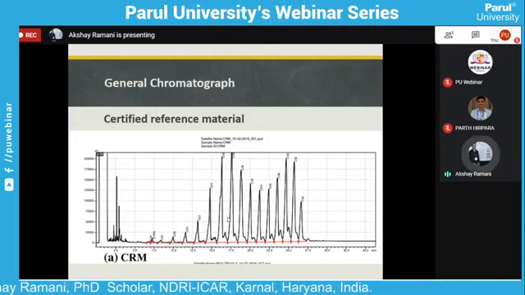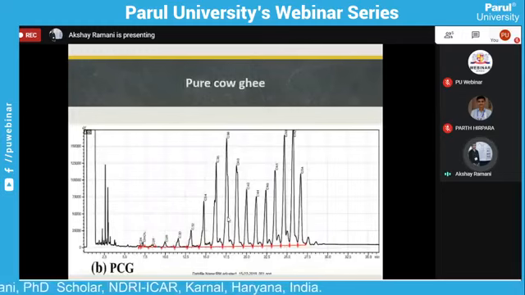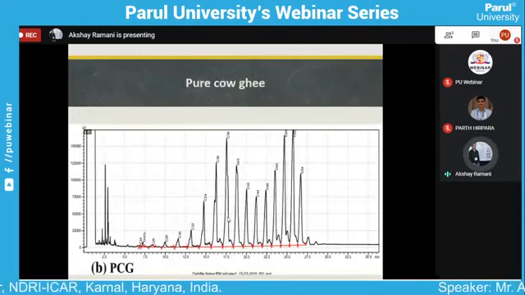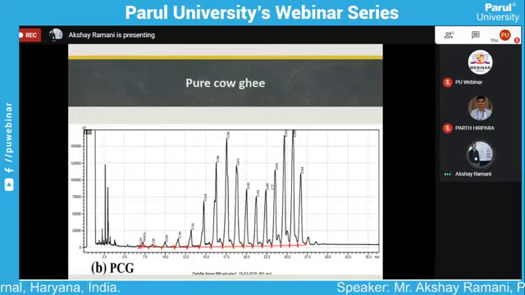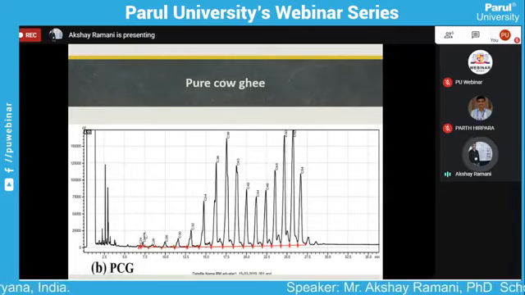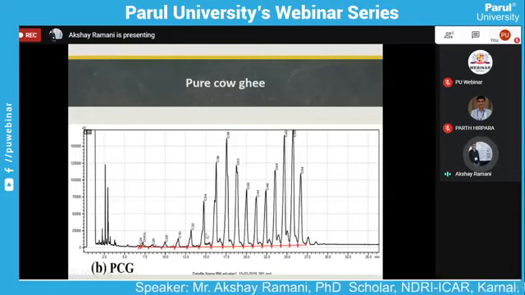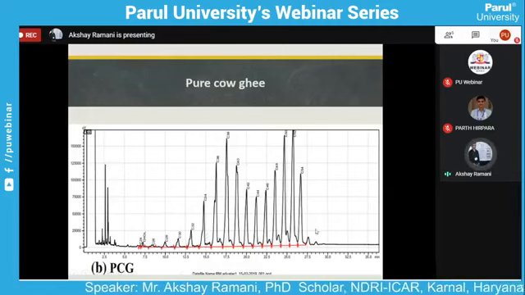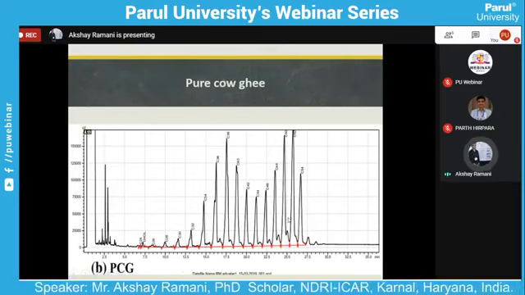Then we see the next chromatogram, of the pure ghee sample. Here in the pure ghee sample, we see the peaks starting from carbon 20, 24, carbon 26, carbon 28, carbon 30, to 32, 34, up to carbon 54. It is the whole sequence of carbons.